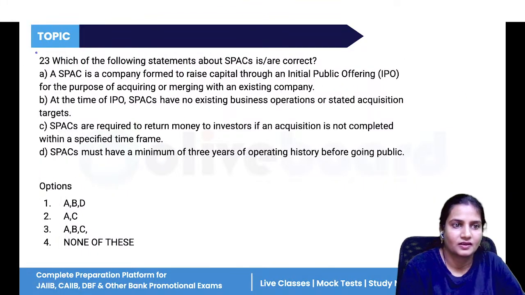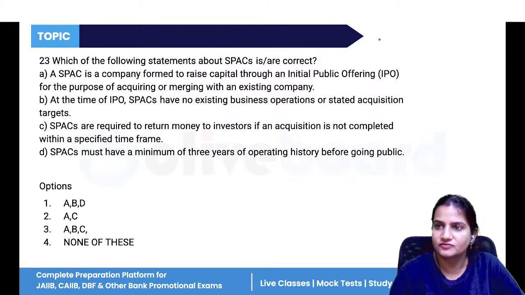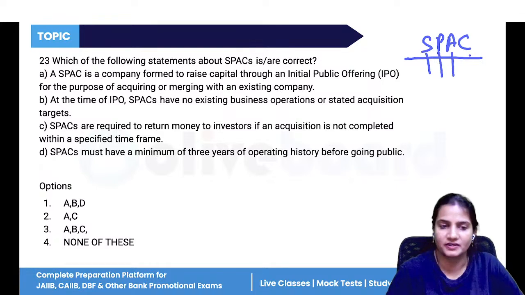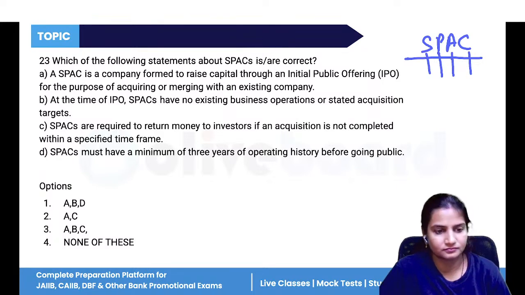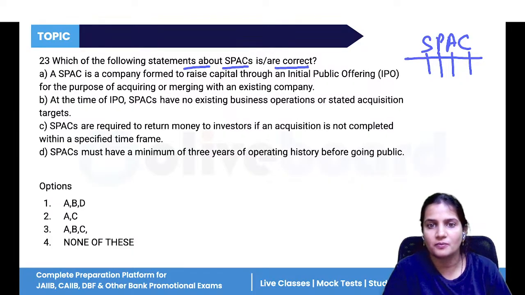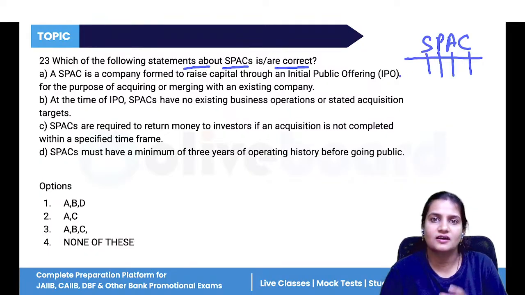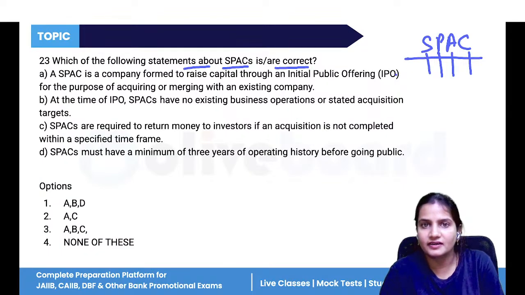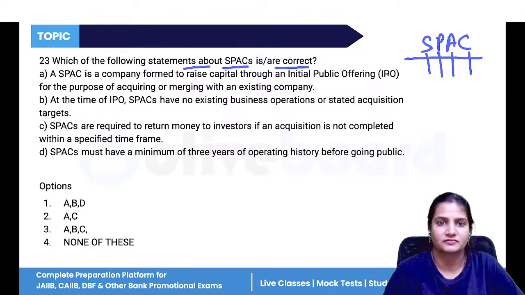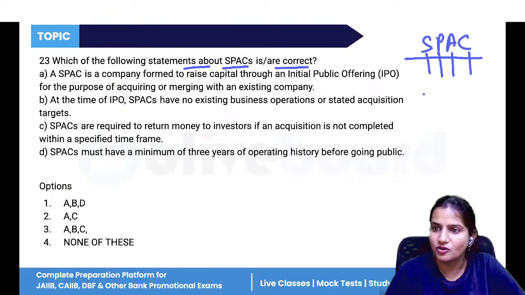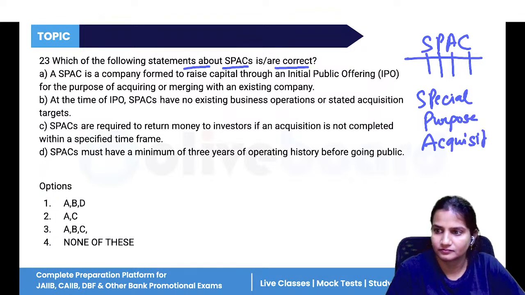Now, question number 23. We'll do 2-3 questions on SPAC, Special Purpose Acquisition Companies. Which of the following statements are true about SPAC? SPACs are companies created for a specific purpose. Once the purpose is over, these companies will be wound up. That is known as SPAC, so the full form is Special Purpose Acquisition Companies.